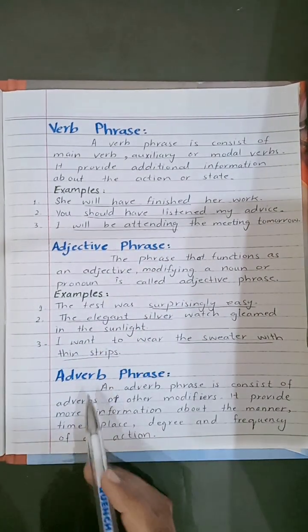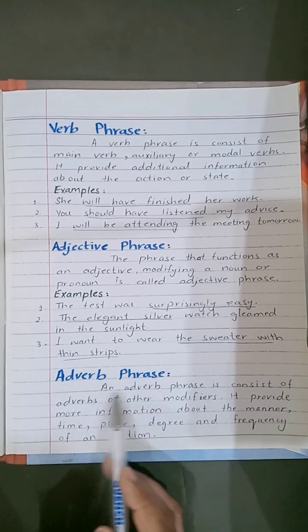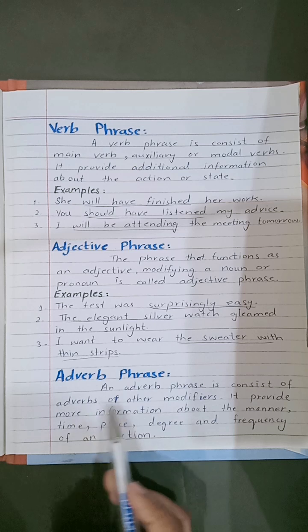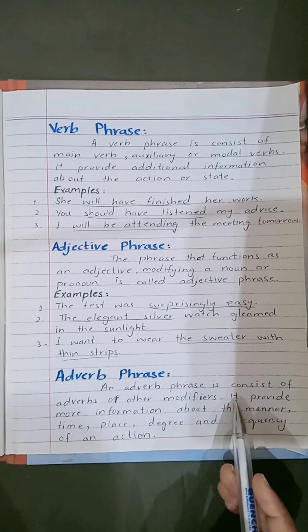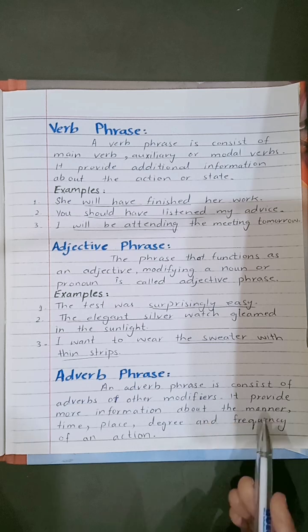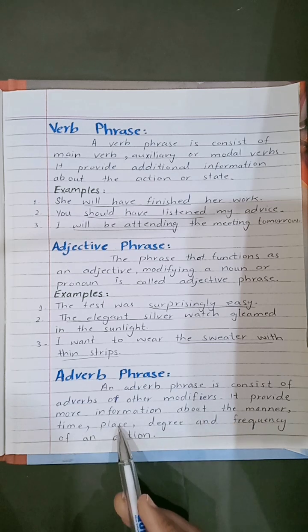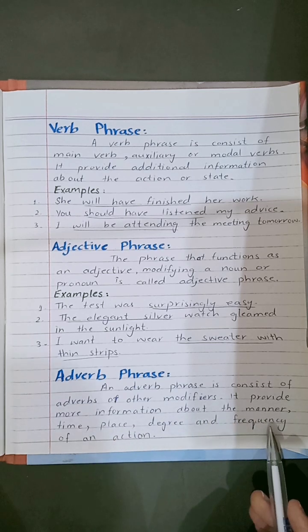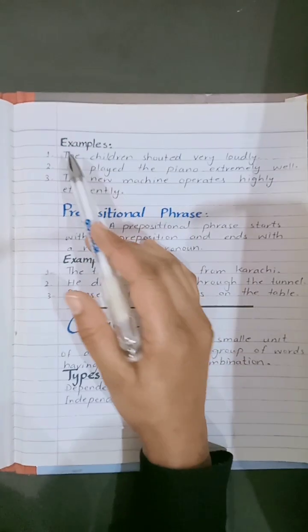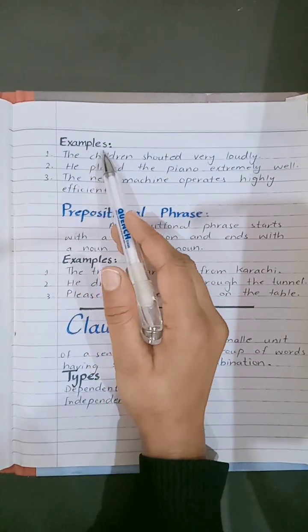The next one is adverb phrase. An adverb phrase consists of adverbs or other modifiers. It provides more information about the manner, time, place, degree, and frequency of an action. Here are some examples of adverb phrase.